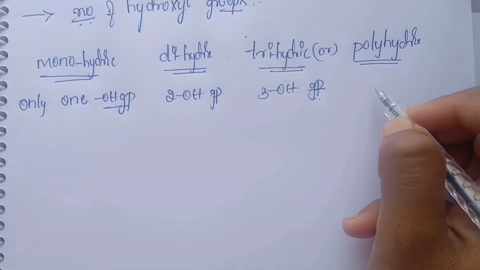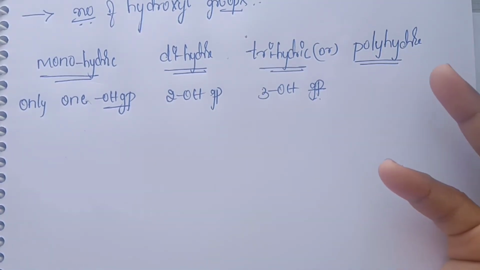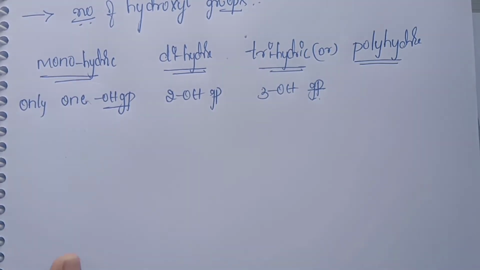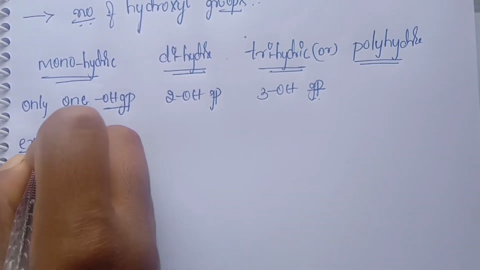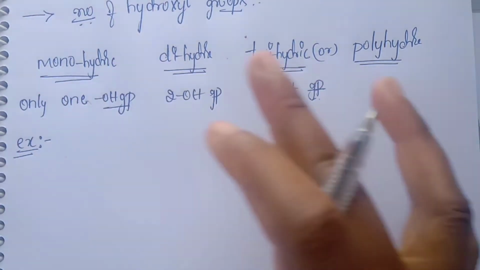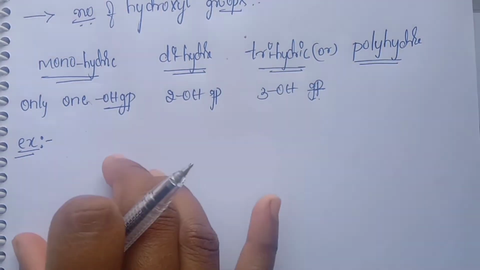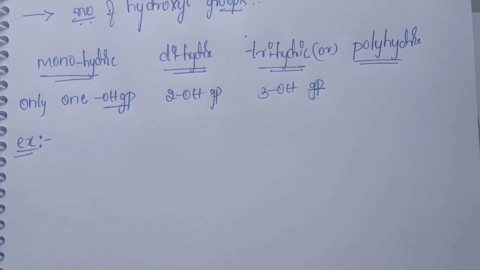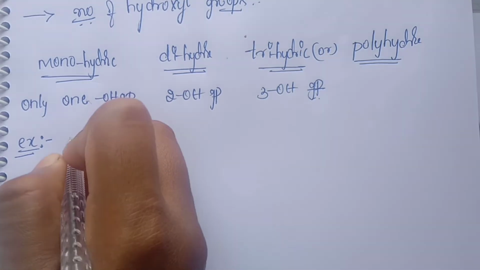Then polyhydric means any number, either 4 or 5 or 6, etc. Let me discuss the examples. Examples are very important, because in the exam they will give many examples and ask you to classify whether it is mono, di, tri or polyhydric.